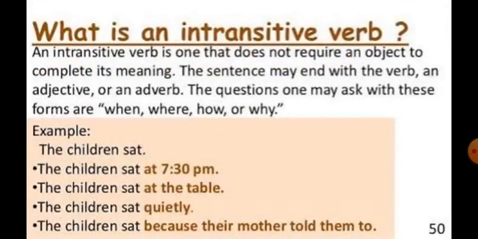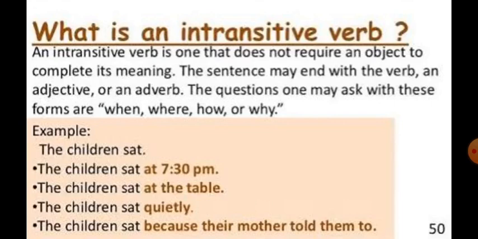What is an intransitive verb? An intransitive verb is one that does not require an object to complete its meaning. The sentence may end with the verb, an adjective, or an adverb. The questions one may ask with these forms are when, where, how, or why.